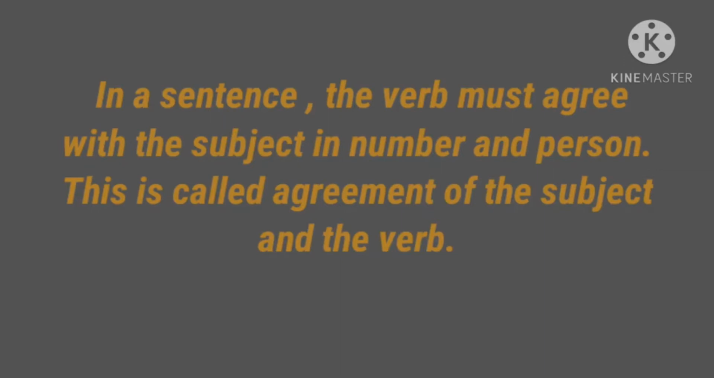If the subject is singular, the verb describing its action should be singular. If the subject is plural, the verb should be plural. So, in a sentence, the verb must agree with the subject in number and person. This is called agreement of the subject and the verb.